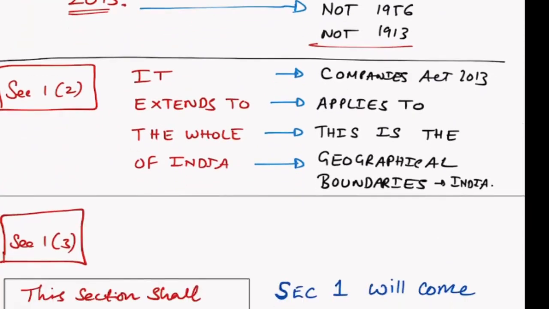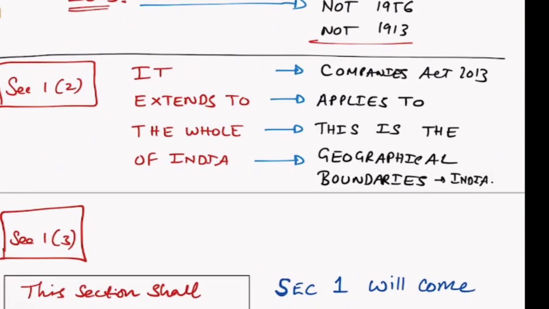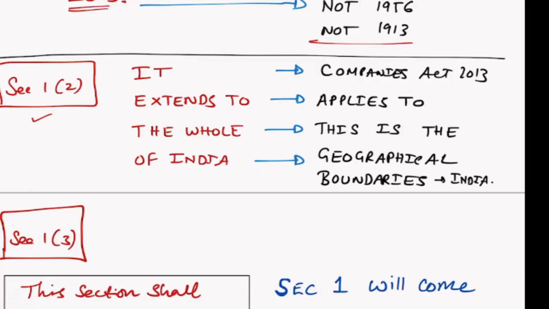Next, section number 1, subsection 2. Let us come to section number 1, subsection 2. We are doing a detailed analysis of the entire provisions of section number 1, and we better be very good at it, right? It extends to the whole of India. So the Companies Act 2013 extends, which means applies, to the whole of India, that is, the geographical boundaries of India.